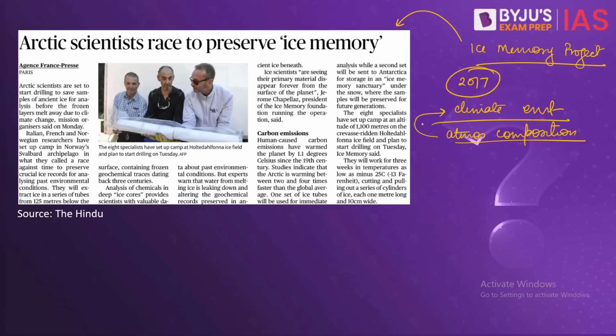However, because of the retreat of the glaciers all across the world due to climate change and global warming, we are losing these records. And because of that, this ICE Memory Project was started to establish an ice memory sanctuary under the snow, where the ice samples will be saved in order to study them in the future and try to understand our environment and geology. This project is being run by the Ice Memory Foundation.